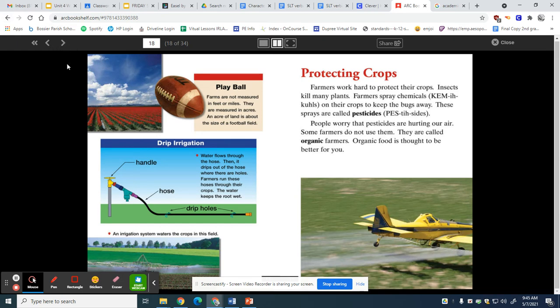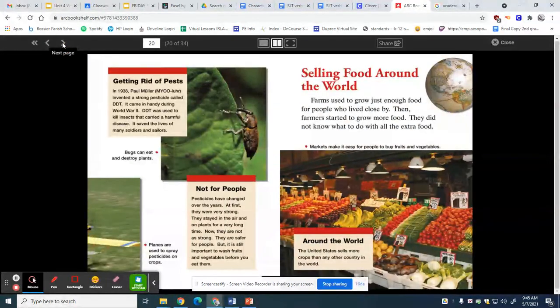And organic is another academic vocabulary word. We don't really use the word organic a lot in our everyday speech, but basically organic is that they're not adding anything to their crops or to their animals. So I'm going to read just a little bit more of this book, and then you can finish it up on your own later today and see if you can find any more academic vocabulary in this book.